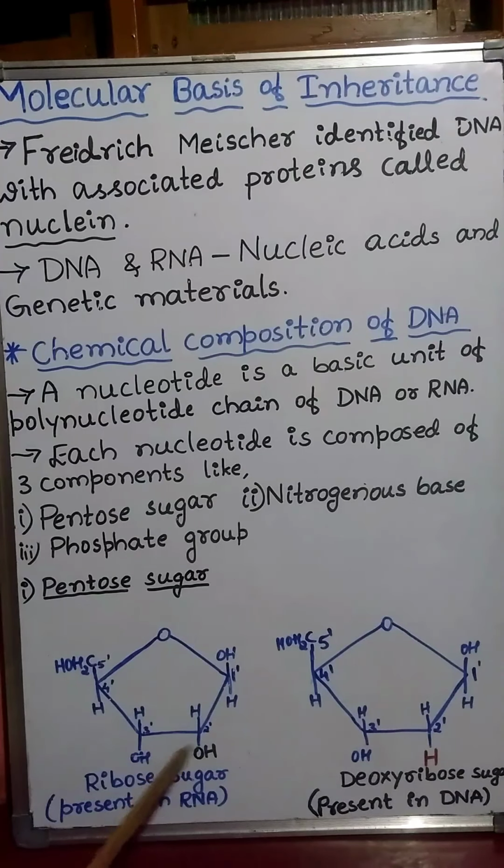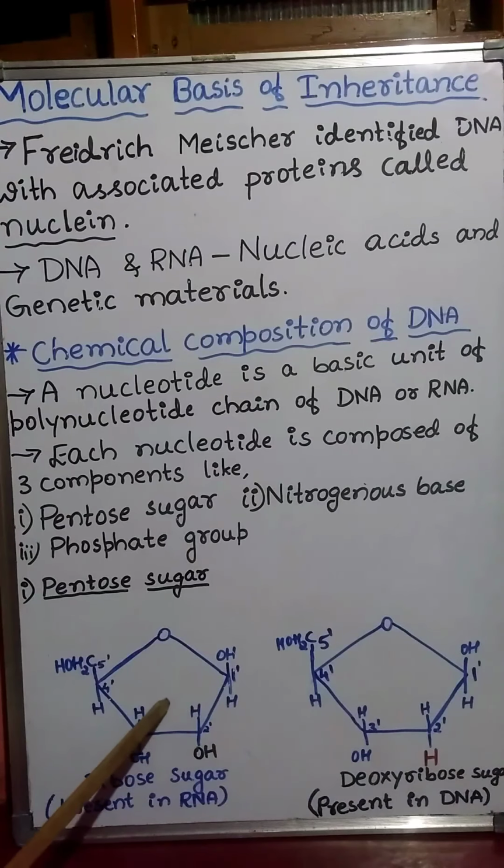The name itself indicates it: deoxy means removal of oxygen. Oxygen is removed from the 2' carbon, hence this sugar is called deoxyribose sugar.